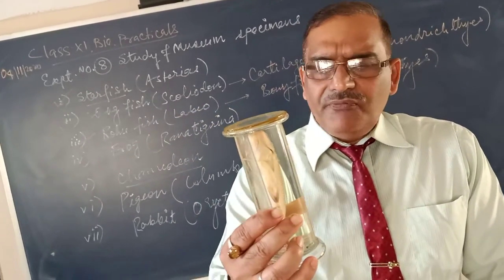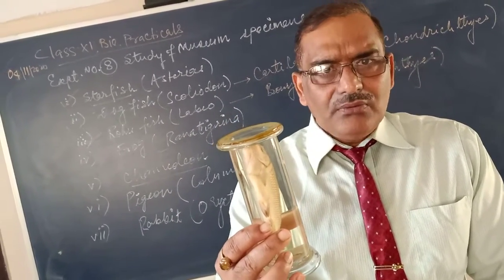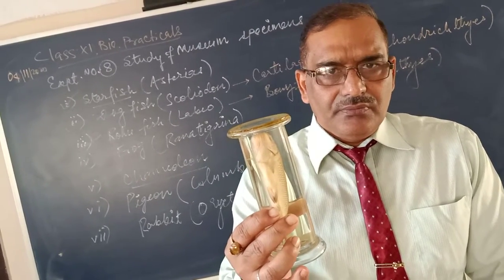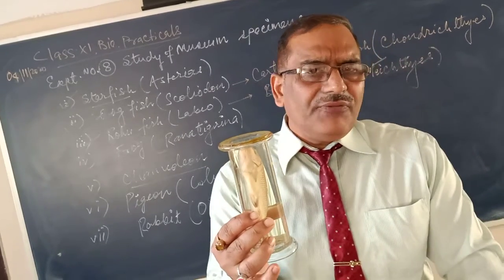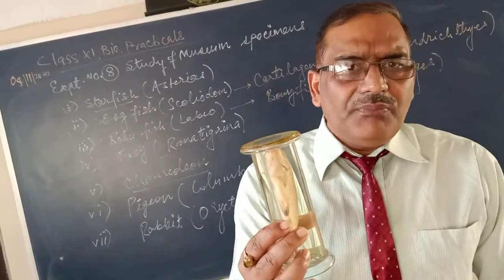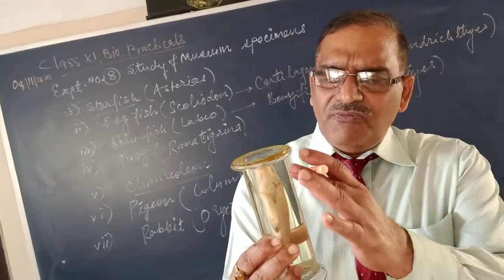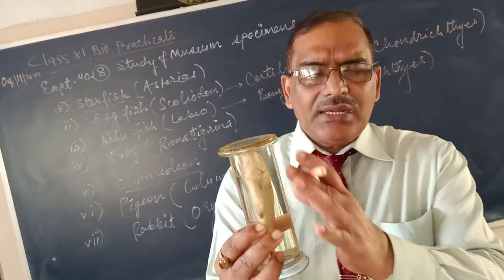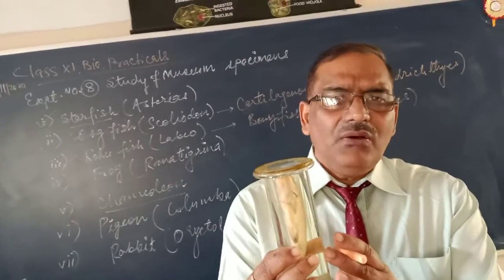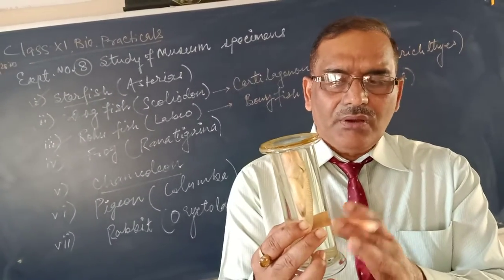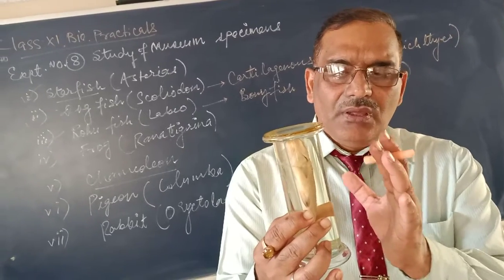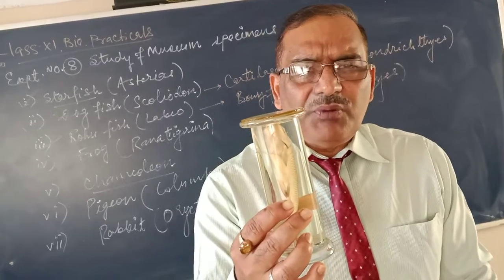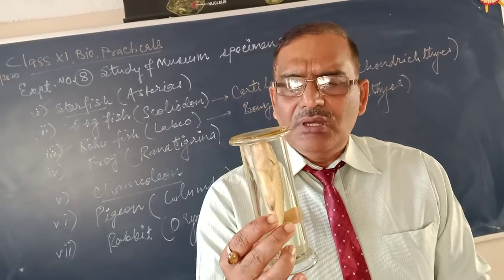Sexes are separate. Fertilization external, oviparous. Development direct, no larval stage. Okay. Now there is one more difference. Difference lies in the blood vascular system: closed type. Blood is red. Heart is two chambered, one auricle, one ventricle. Okay. Single circulation.